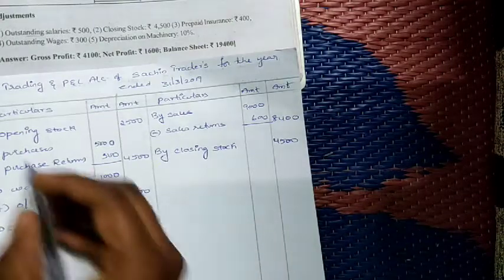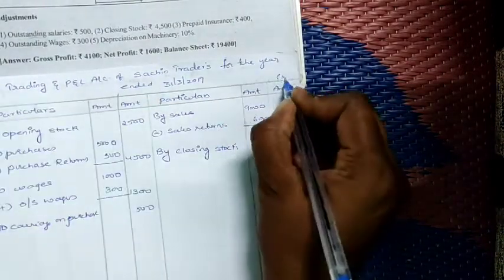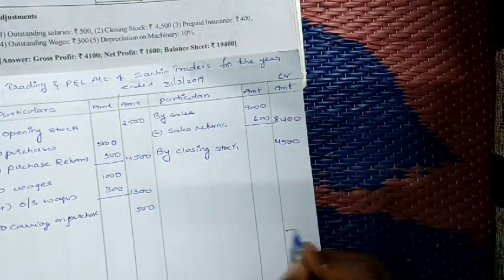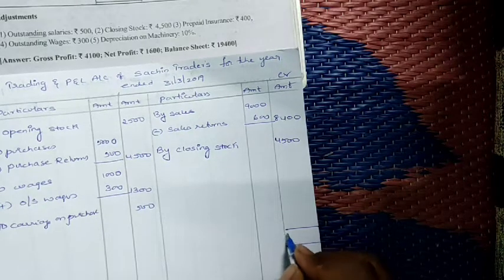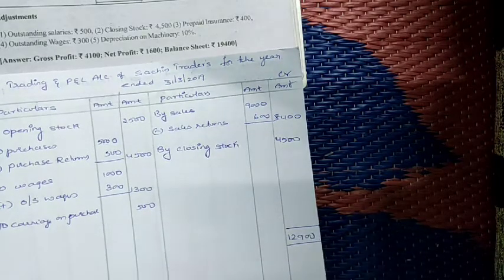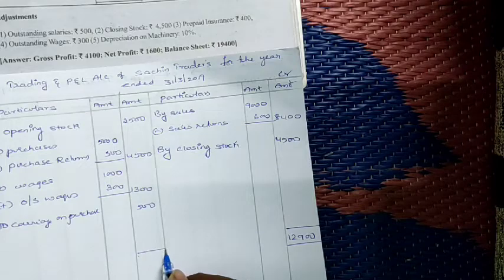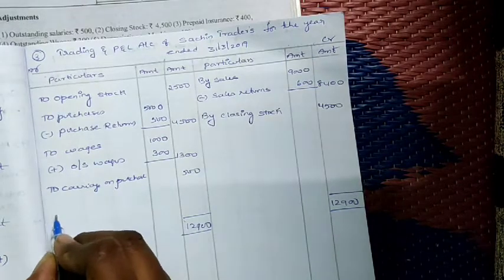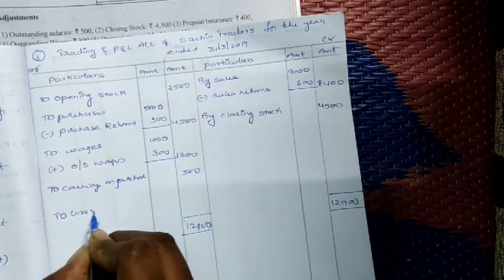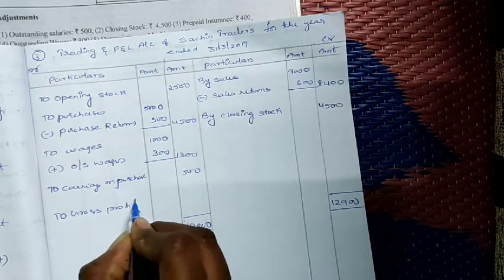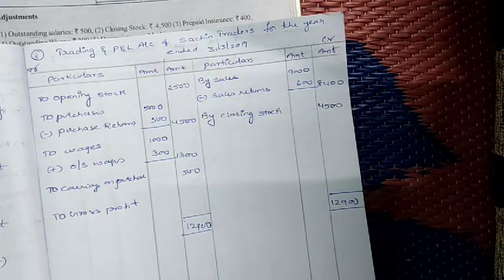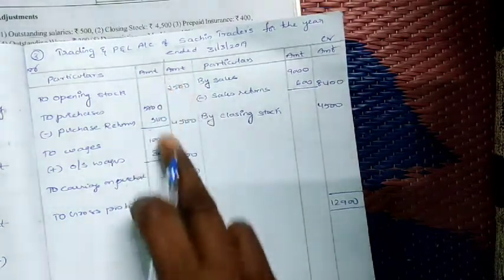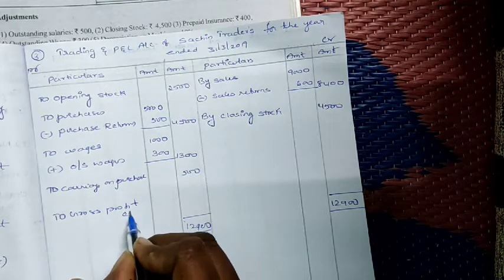Okay, now see. So now what do we have to do? We have to total both the sides, debit side and credit side. So the credit side is more. Credit side total is 12,900. And the debit side total is 8,800. So now the difference is gross profit. Okay, 12,900 minus 8,800, we get the gross profit.